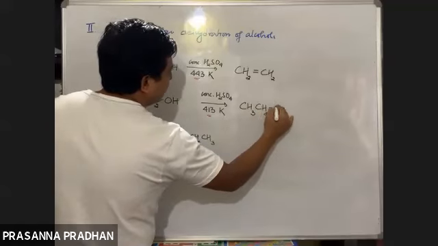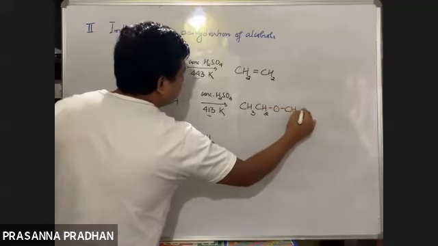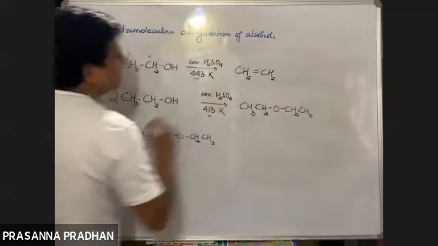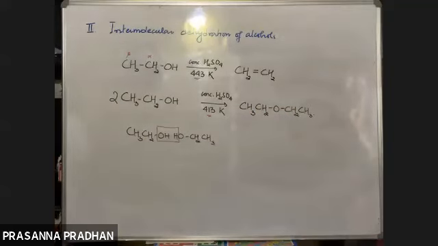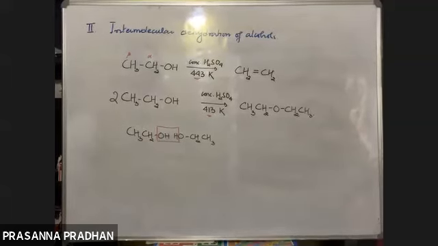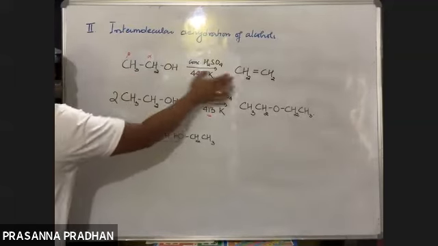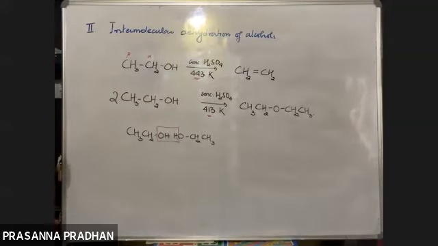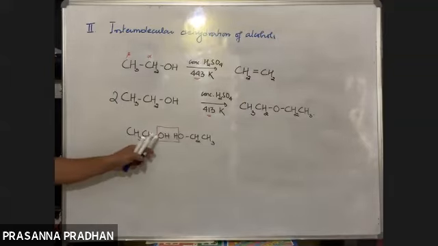So the reaction is temperature dependent. At a higher temperature, intramolecular dehydration occurs to give an alkene, whereas at a lower temperature of 413 Kelvin, intermolecular dehydration occurs to form an ether.